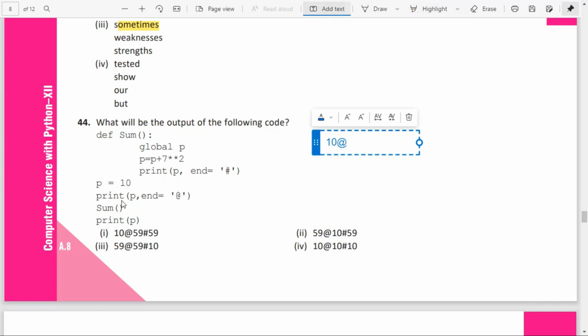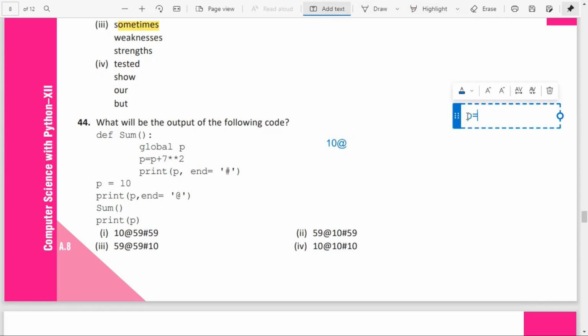Now some function is called. Now we will be going over here, global P. So what will be the P over here? P will be right now 10. Okay, then P is equal to P plus 7 raised to 2. So 10 plus 7 raised to 2. 7 raised to 2 means how much? 49, 7 into 7, that is 49. That is 59. You will get the output, isn't it?